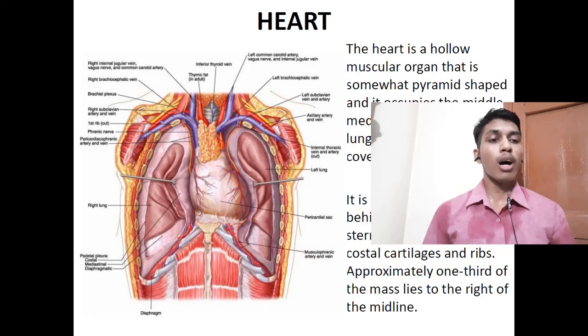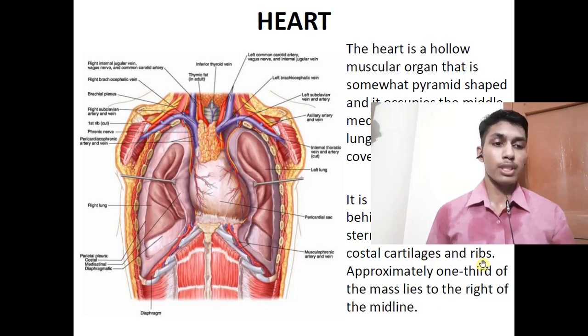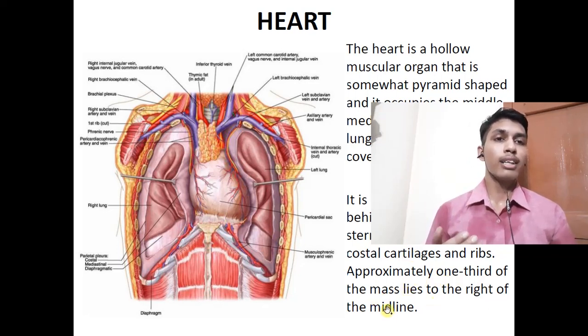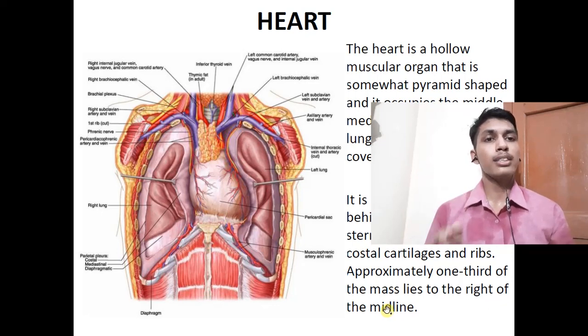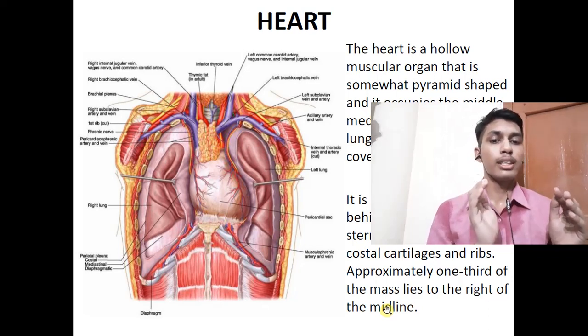Now it is placed obliquely behind the body. Basically it is posterior to the sternum or the breastbone and the adjoining costal cartilages and ribs. Approximately one third of the mass lies to the right of the midline. In simple language, it is slightly tilted towards the left: as I am saying, one third of the mass lies to the right of the midline, which means two thirds of the mass will be towards the left of the midline.